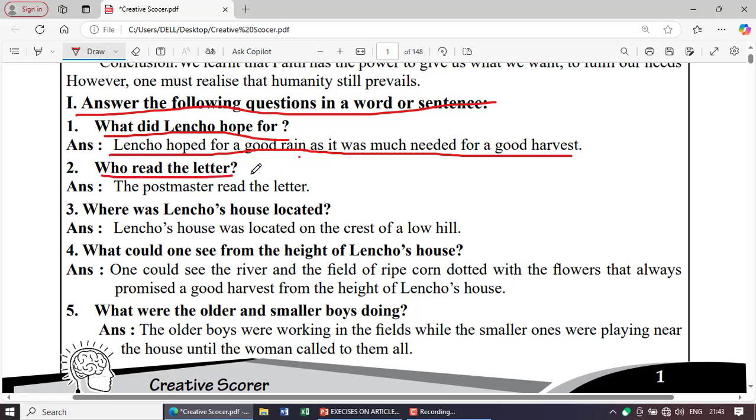Question number 2, who read the letter? Answer, the postmaster read the letter. Question number 3, where was Lencho's house located? Answer, Lencho's house was located on the crest of a low hill.